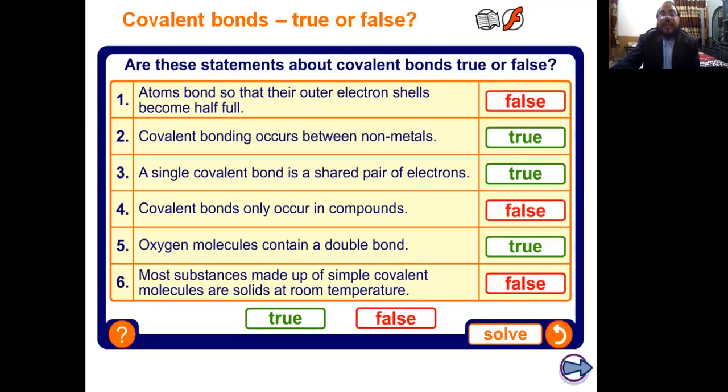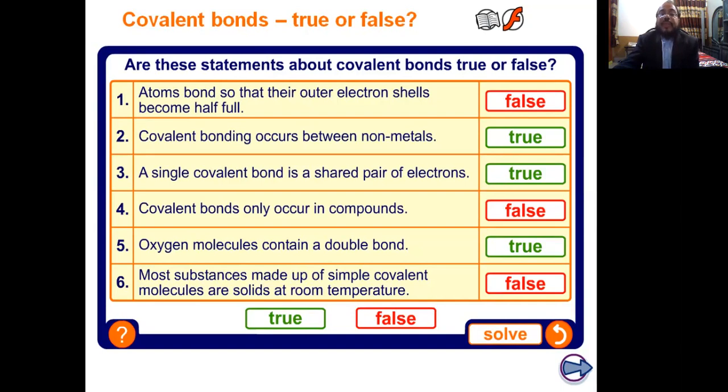One shared pair is called a single bond, two pairs is called a double covalent bond. Does covalent bonding only occur in a compound? No, not. Covalent bonding is also present in an element, in allotropic forms of carbon, diamond and graphite. The oxygen molecule contains a double covalent bond. Yes, oxygen has only a double covalent bond.